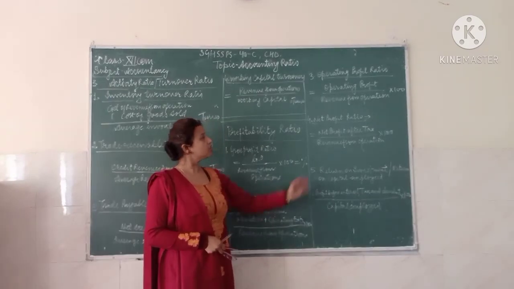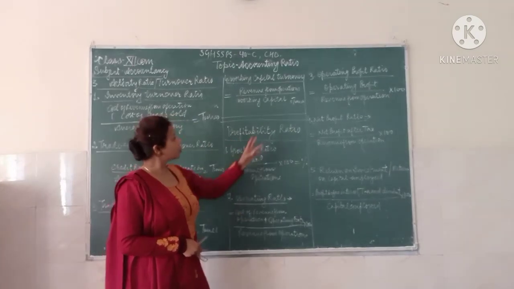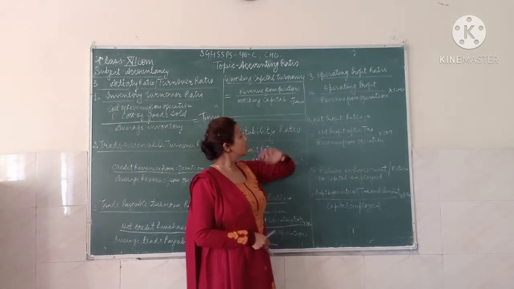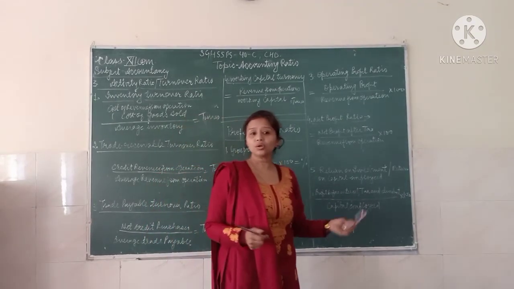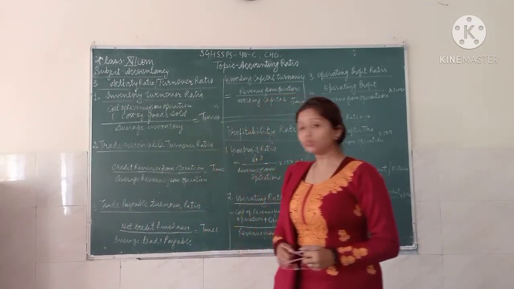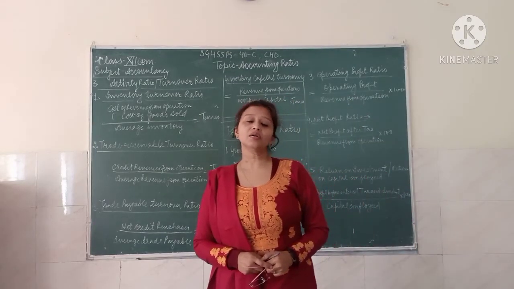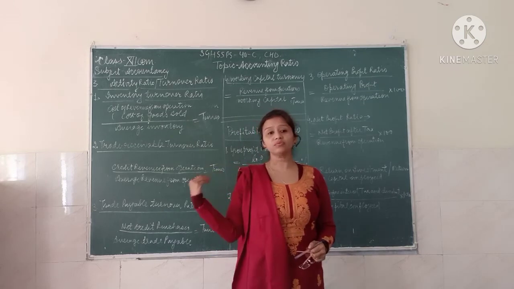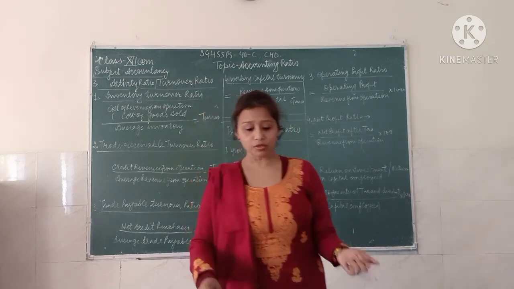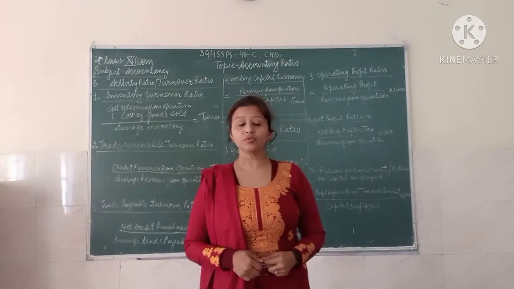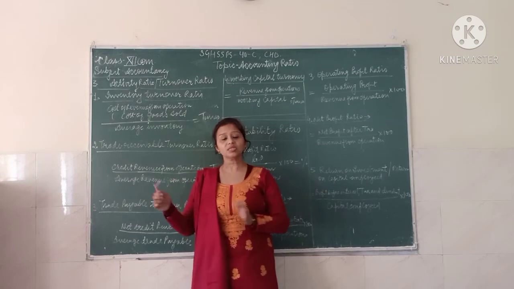So you have studied different kinds of profit here. You have studied gross profit, operating profit, net profit, and also the return on investment. So this is all about your accounting ratios. With that your chapter is going to be over, but there are many sums where you have to apply these formulas in different numericals, because when you do the numericals you come to know how to calculate all these terms.